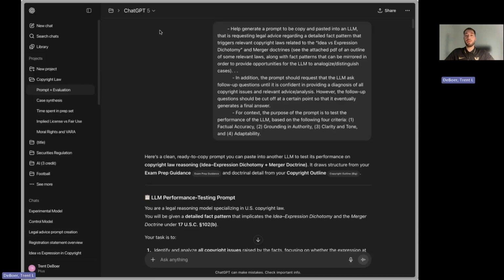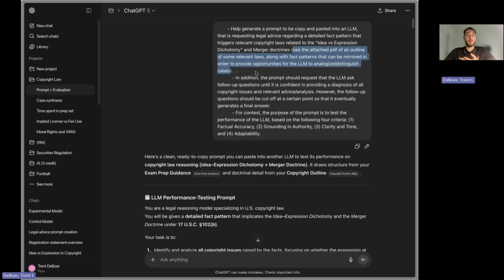For this scenario, I used ChatGPT itself to create the prompt and scenario, and I inserted a range of specifications in order to do that, specifically wanting it to create a detailed fact pattern related to an area of copyright law, specifically the idea versus expression dichotomy and merger doctrines. And I attached a PDF to ground it in the specific areas of the law that were necessary for it